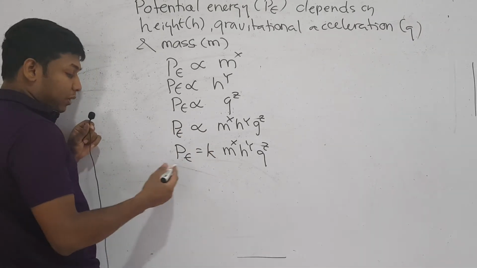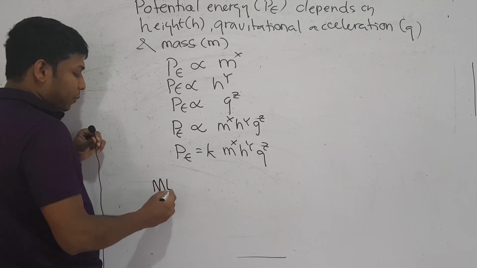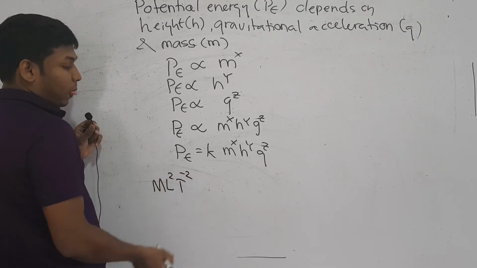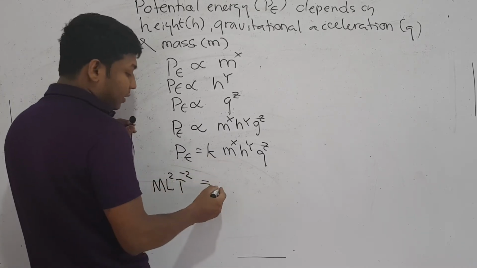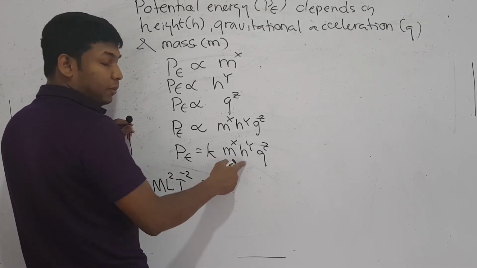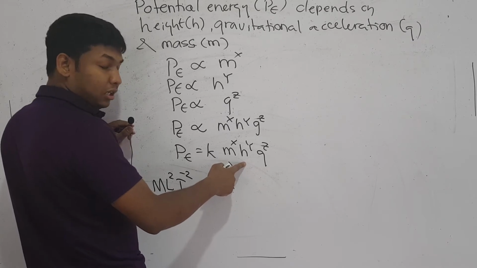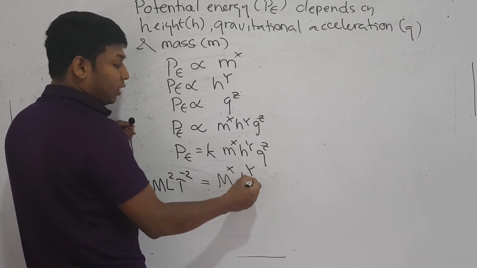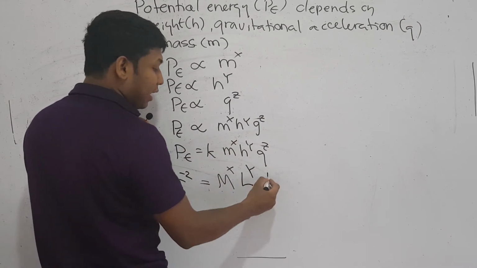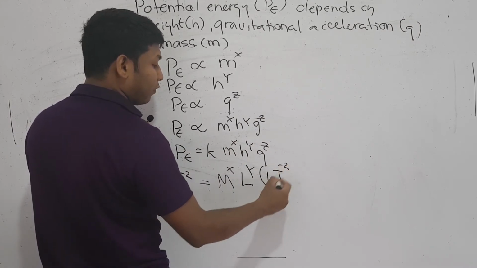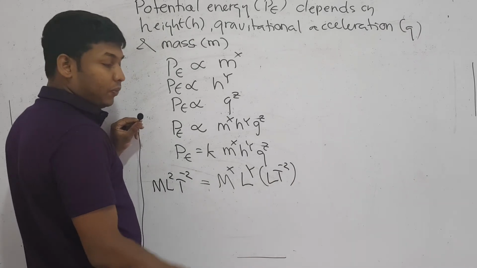If you consider the dimensions of energy, it is M L squared T minus 2, which should be equal to, I am disregarding K, dimensions of mass is M^x. Dimensions of length, height is a length now, it's L^y. Dimensions of gravitational acceleration, it's acceleration, so it is L T minus 2, all to the power z. You can pick it from the table that I provided, right?